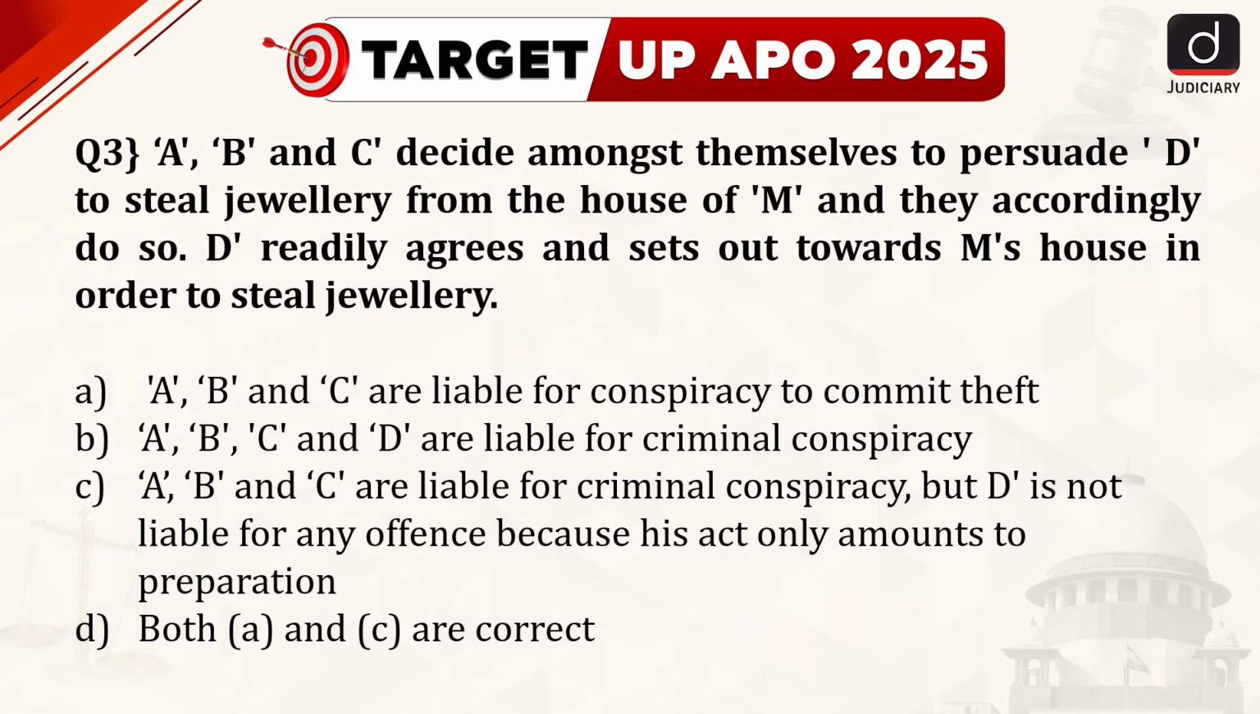Question number 3. A, B and C decide amongst themselves to persuade D to steal jewelry from the house of M and they accordingly do so. D readily agrees and sets out towards M's house in order to steal jewelry. Option A, B and C are liable for conspiracy to commit theft. Option B, A, B, C and D are liable for criminal conspiracy. Option C, A, B and C are liable for criminal conspiracy, but D is not liable for any offense because his act only amounts to preparation. And option D, both A and C are correct. The correct answer is option B.